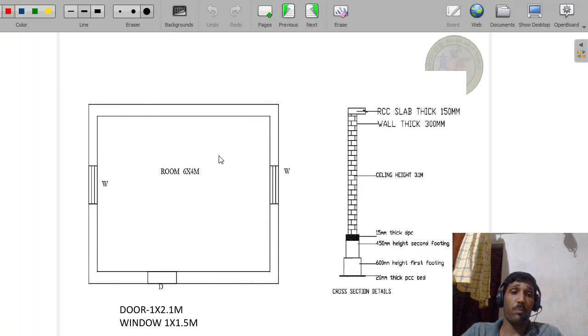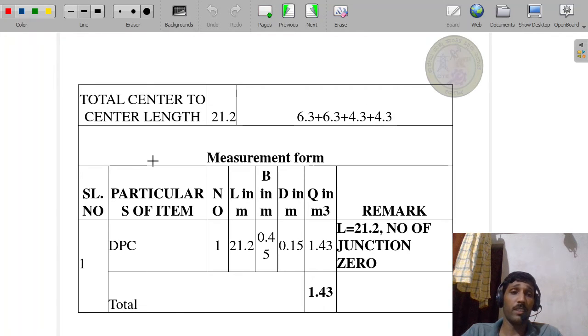See here, the problem's sketch is given: plan 6x4, the door is 1x2.1 meter, the window is 1x1.5 meter, and all these details are also given: 600 mm, 450 mm, 15 mm thick, ceiling height 3.1 meter, RCC slab thickness 150 mm, wall thickness 300 mm. These are all given. Next, we directly move on to the item-wise calculations.